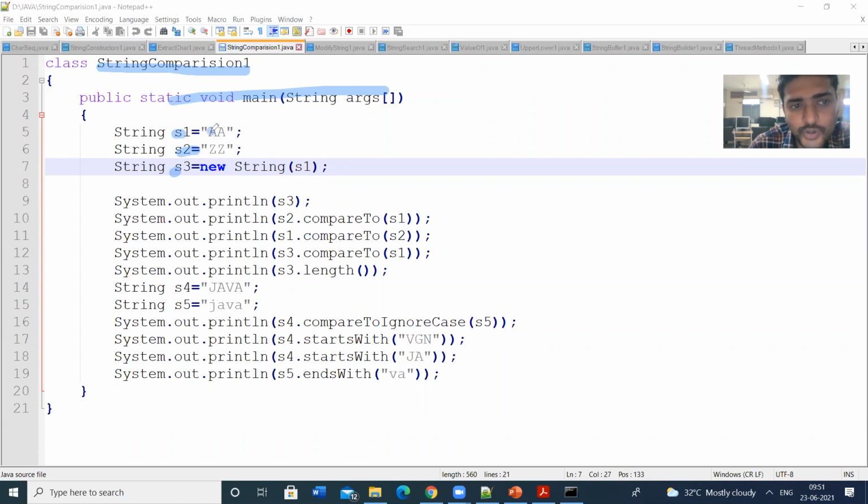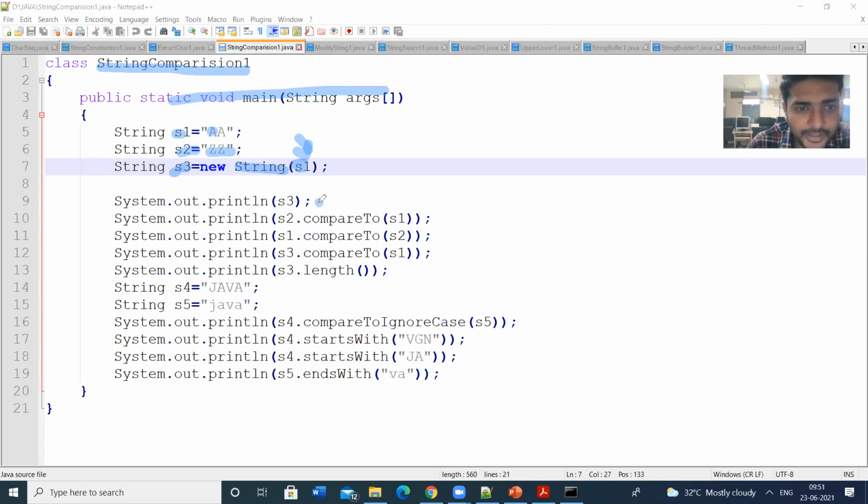S1 is stored with AA, S2 is stored with ZZ, and S3 is stored with the contents of S1. So in this S3 declaration, we have passed the string S1. That means we are placing the contents of S1 into S3. So S3 contents are AA.